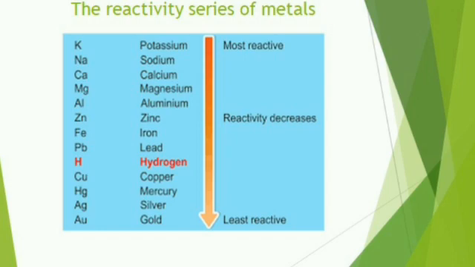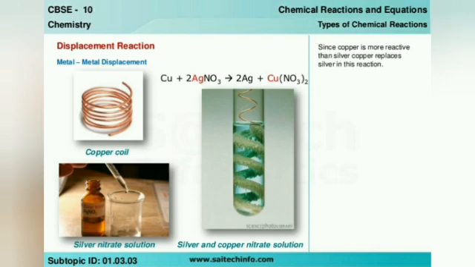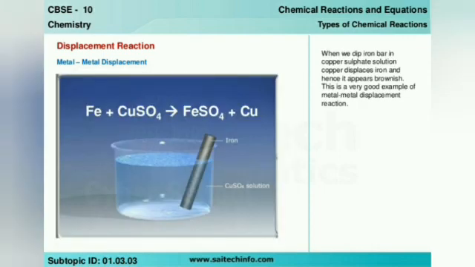For example, zinc is placed above copper, so it can replace copper from copper compound, right? This is known as displacement reaction. Let me repeat. A more reactive metal can replace a less reactive metal from its salt solution, and this is known as the displacement reaction. I will explain the same with an activity.